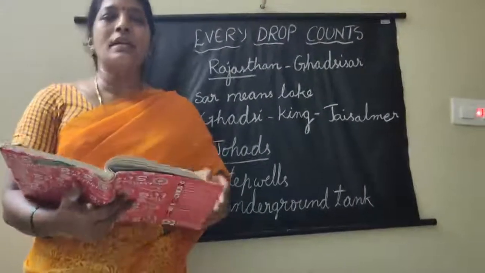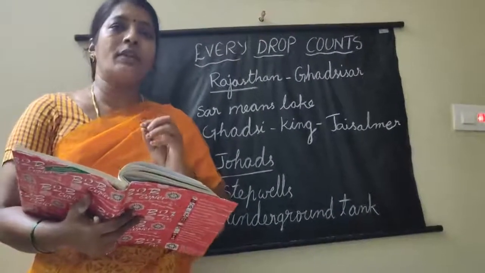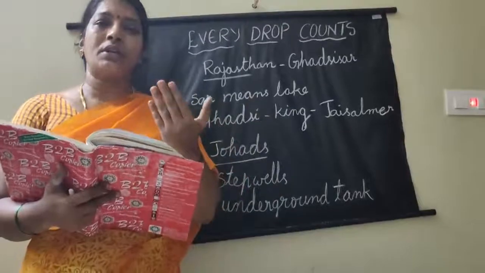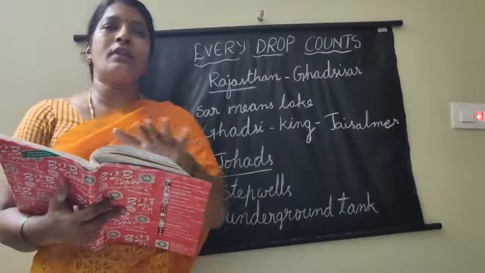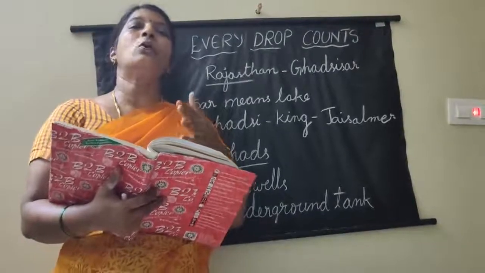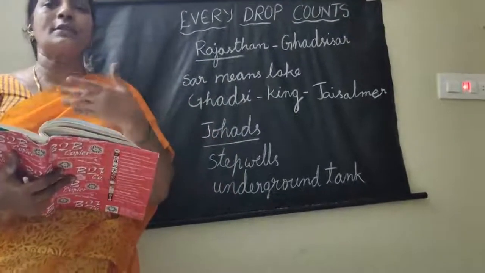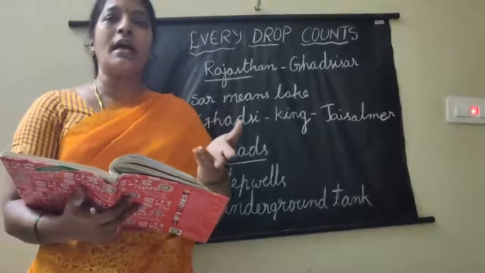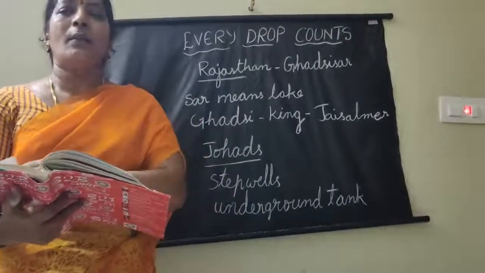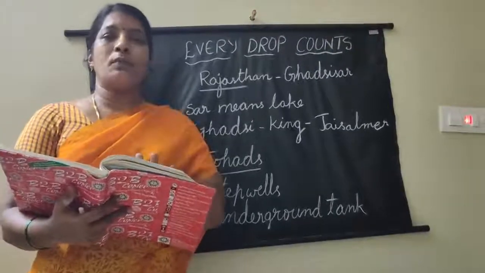So my dear children, we discussed the shortage of water, and in one state, Rajasthan, in different regions, how people face shortage of water, and at the same time the different ways they collect rainwater, how they use that rainwater, the customs and traditions related to water, how people store water in different containers, and about a traveler, through the eyes of Al-Biruni. We discussed all these things in this part. Okay, thank you.